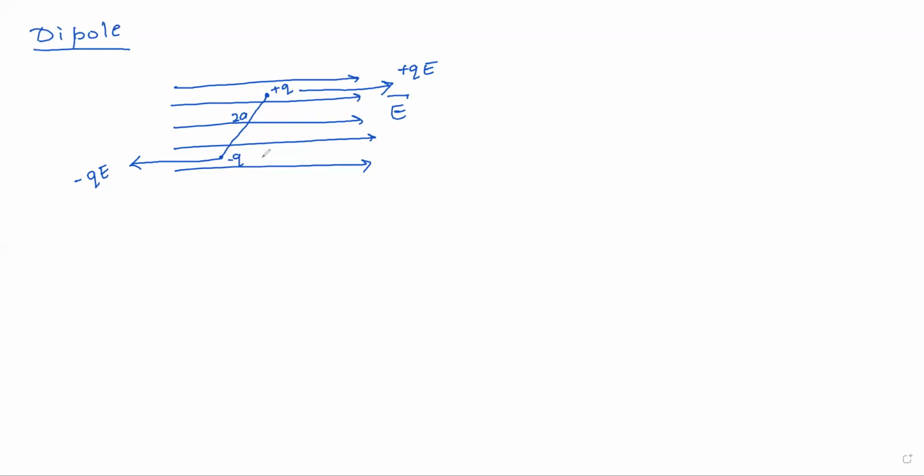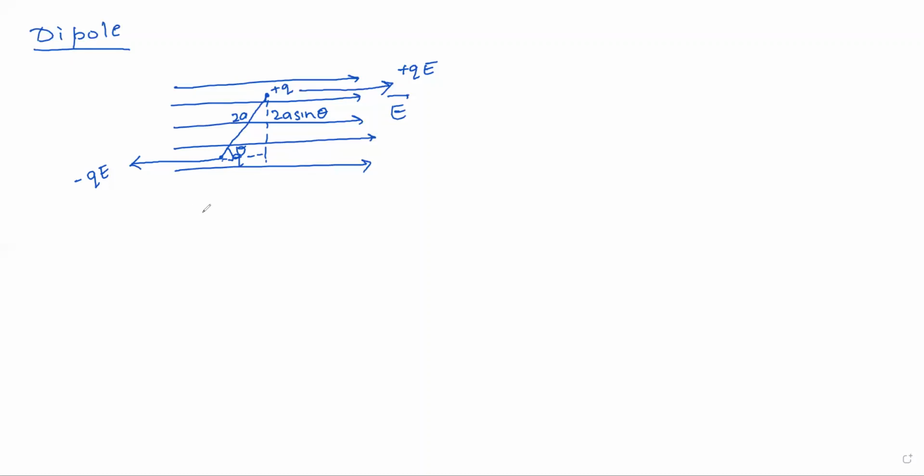Now if I draw a triangle, this angle will be theta, and the perpendicular will be 2a sine theta, because this is 2a and the angle is theta, therefore the perpendicular will be 2a sine theta. Now we introduce the concept of torque over here. We have learned about torque in the first chapter, so the same thing we are going to introduce again here.